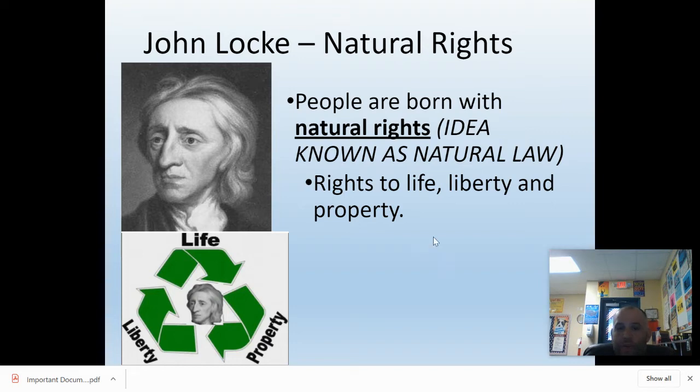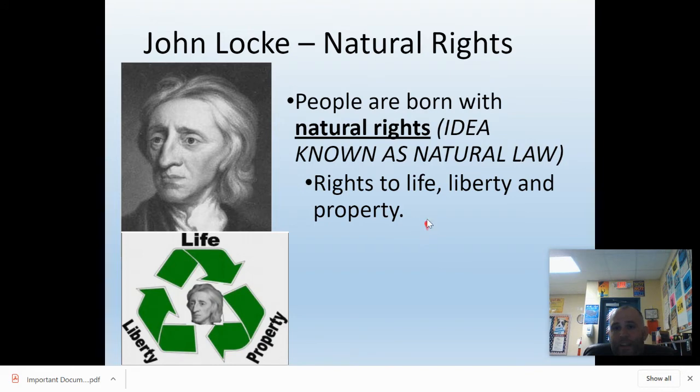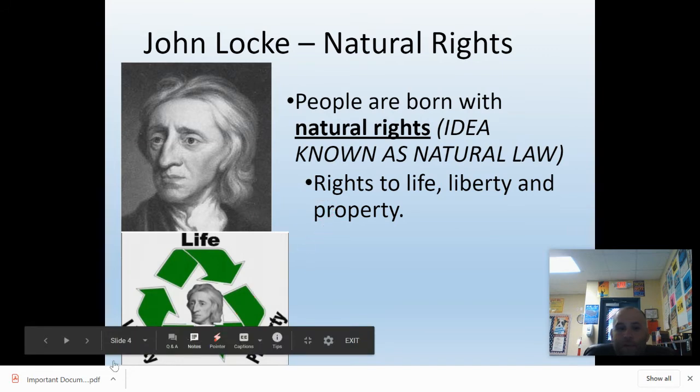As a human being, you have the right to life, your freedom, and property, and no king or government can take these things away from you. And this is a very important idea. Matter of fact, in the Declaration of Independence, Thomas Jefferson called them inalienable rights, and he called it life, liberty, and the pursuit of happiness. But he copied this idea that we have these fundamental rights straight from John Locke. So you need to know natural rights or natural law, or life, liberty, and property.